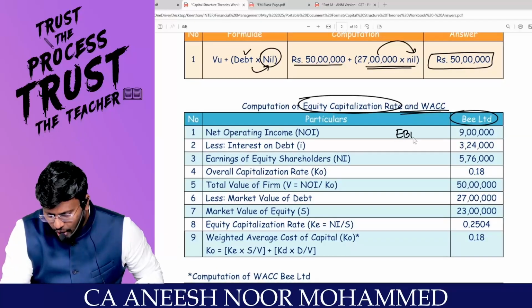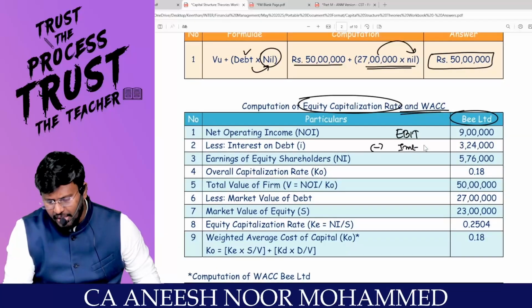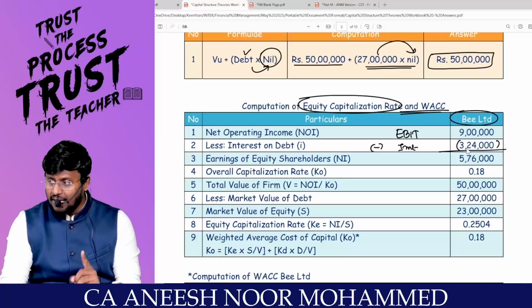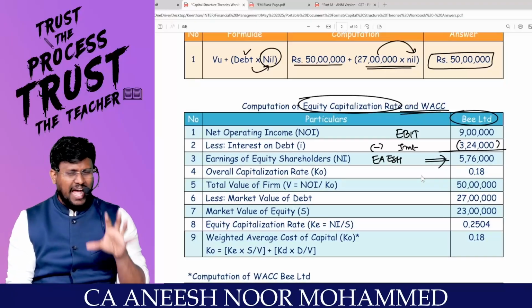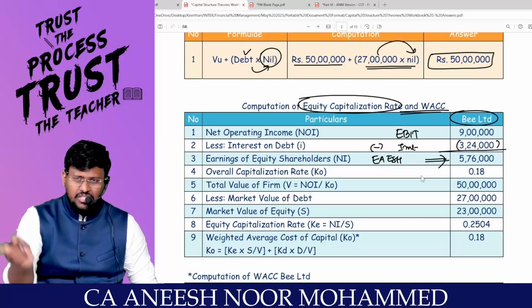What is the EBIT of the company? 9 lakh. On that, the first company is liable to pay interest of 3 lakh 24,000. Comfortable? From the 9 lakh, if you reduce 3 lakh 24,000, earnings available to the equity shareholders are 5 lakh 76,000. Comfortable? Yes, sir. As per NOI, first you have to calculate the value of the firm.